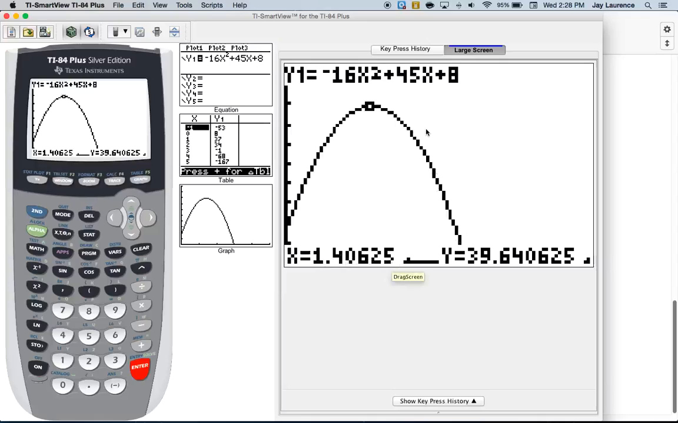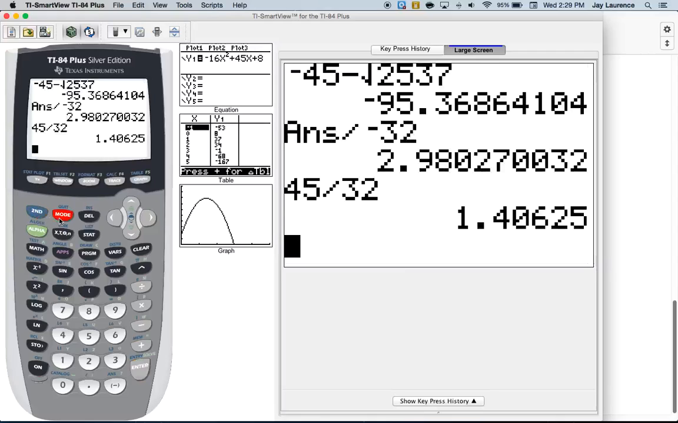Now I know the max height, but we're going to figure it out and make sure we get it right. If I know that that's the max, that's the time it takes to get to the max height. Watch what I can do. I'm going to go negative 16 parenthesis. Now instead of typing 1.40625, that's the last answer on the screen, right? Down here is an ANS button. Most calculators have it right above the negative. I'm going to hit second, enter, and that ANS means 1.40625.